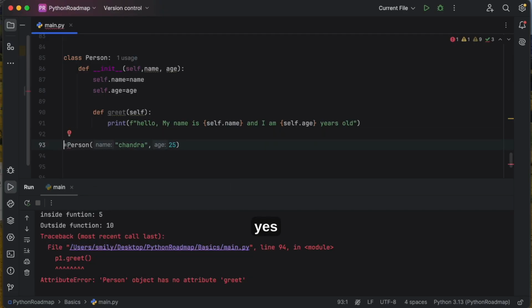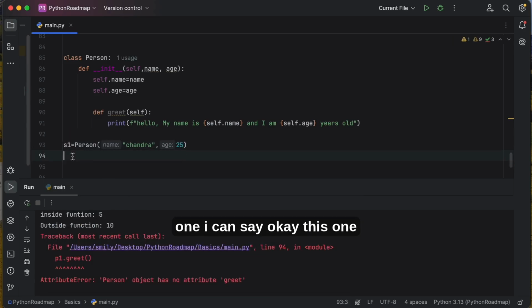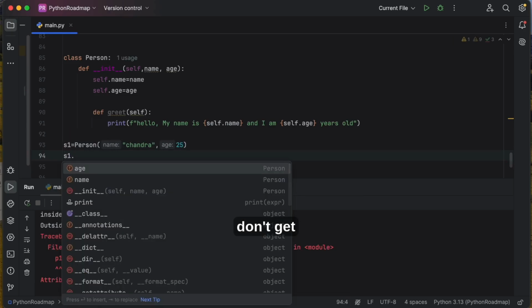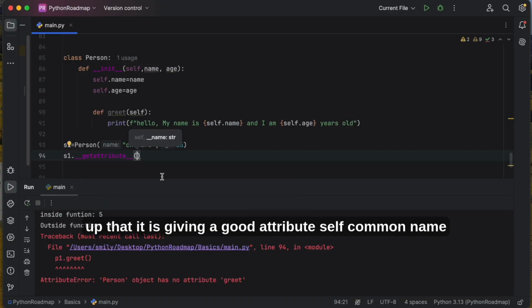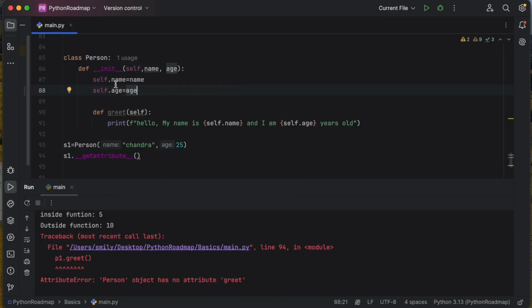Okay, s1 I can say. s1 dot get attribute self, name. Instead of that it is giving a get attribute self, name.